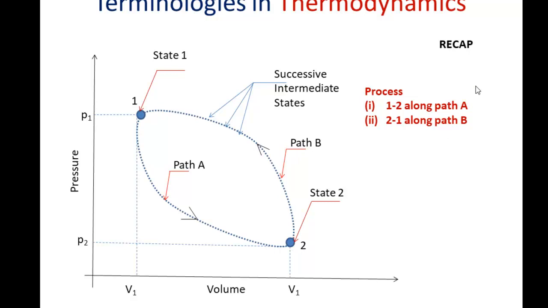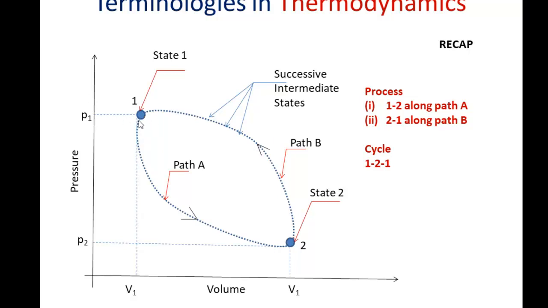path B. So now there are more than one process involved, and the initial and final states of the system after undergoing the processes are the same. So this we call a cycle. So cycle is nothing but more than one process. In this case we have considered only two processes. It is not necessarily only two processes. You can have two processes or three processes or four processes. We can have any number of processes.